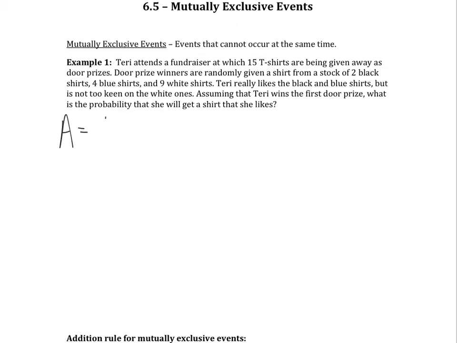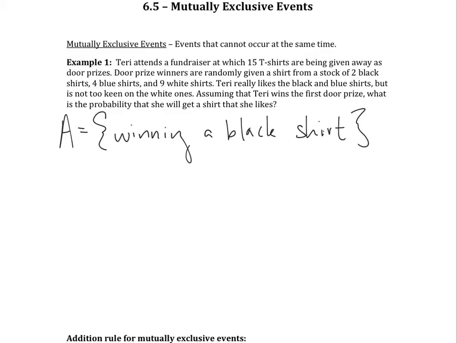So event A would be her winning a black shirt. And event B would be her winning a blue shirt.